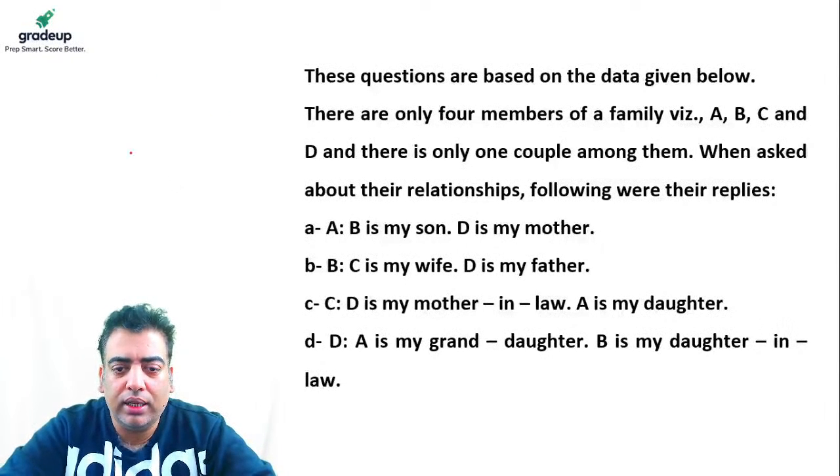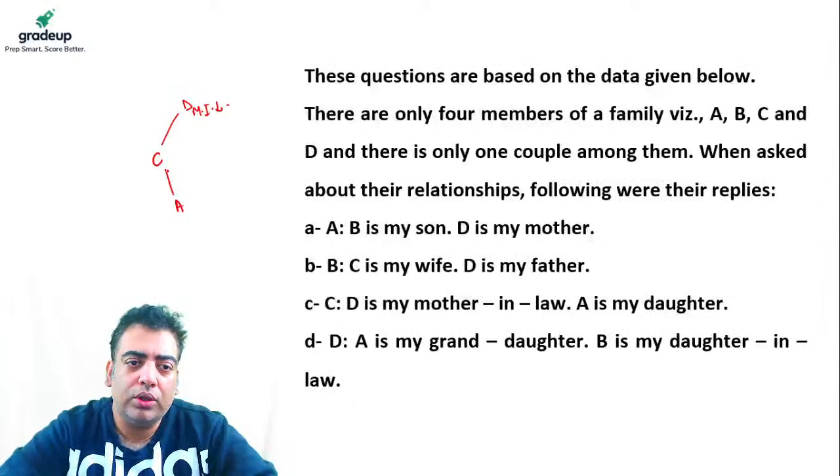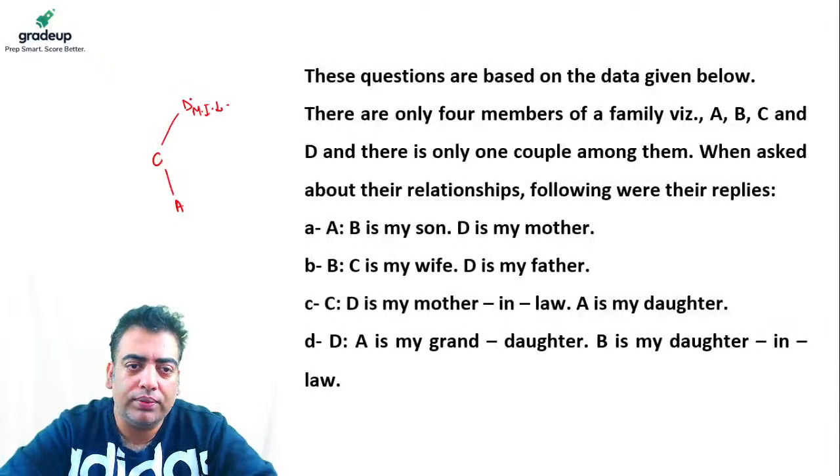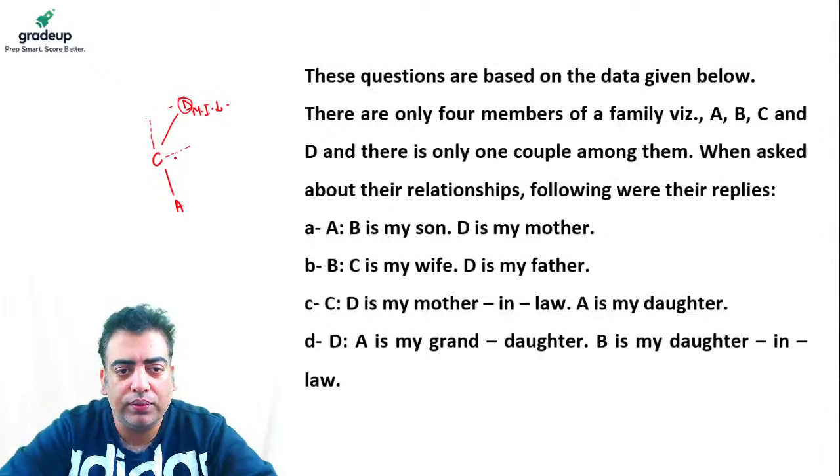C says D is my mother-in-law. A is my daughter. So in this case, when it comes to the placement of B, again that is not fixed where B can be placed, right? Because if this is the mother-in-law, there must be someone who is the husband, or we also require the husband or wife of C.